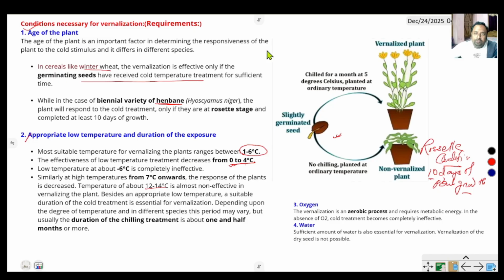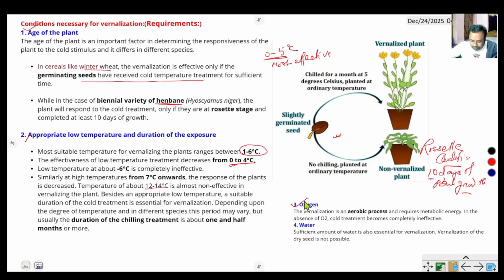So 0 to 5 degrees centigrade is the most effective temperature for flowering. Below 0 and above 5 degrees centigrade it is less effective, but at 12 to 14 degrees centigrade it is totally ineffective.